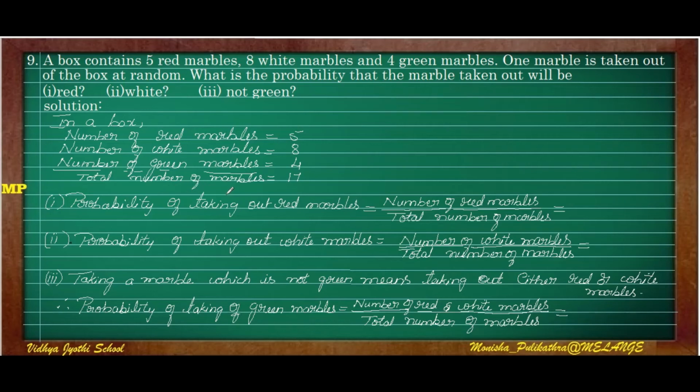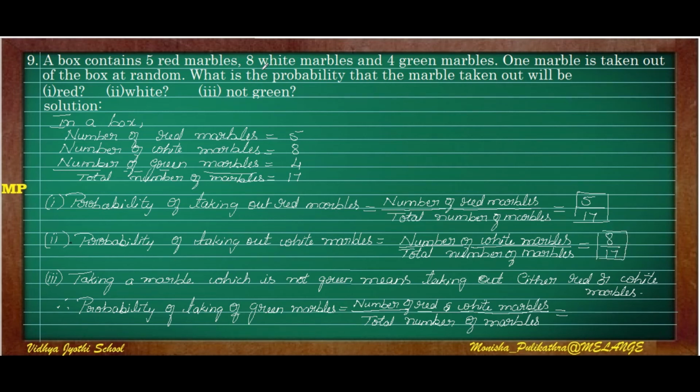So next, probability of taking red marbles. Only red marbles they have. The first question is probability of taking only red marbles. So the probability of taking red marbles is equal to number of red marbles by total number of marbles. Number of red marbles is 5 and total number of marbles is 17. So this is the first answer. So next, probability of taking out white marbles. Only white marbles. So number of white marbles is 8 and total number of marbles is 17.